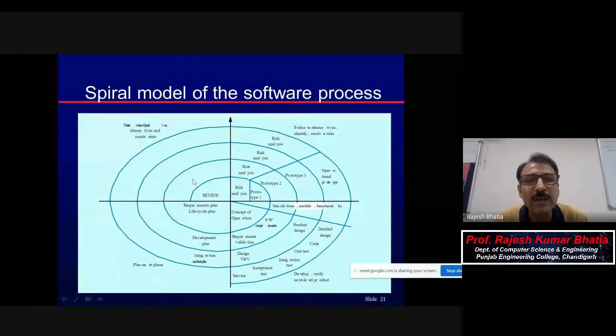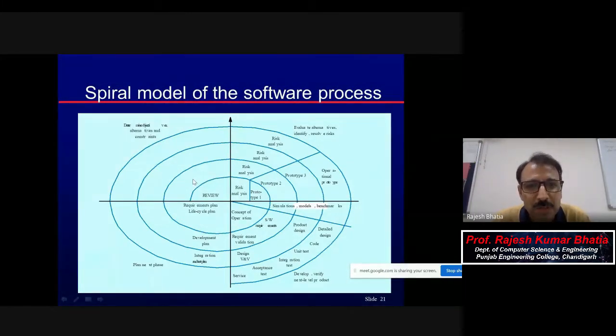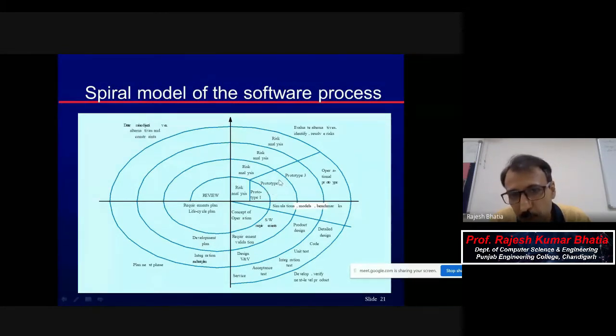So again, determine objectives, alternatives, and then constraints. Maybe further it will be expanded. And then on the basis of this, again risk analysis in the next quadrant, and then you will come up with the second prototype. And this prototype may be much better than the previous one. Okay, then from this prototype, again simulation, and then you have software requirements from this prototype.